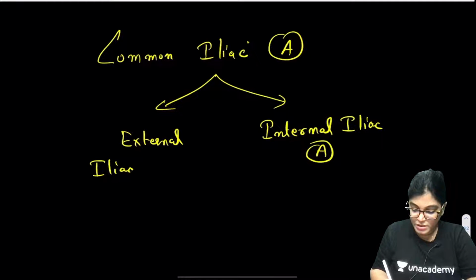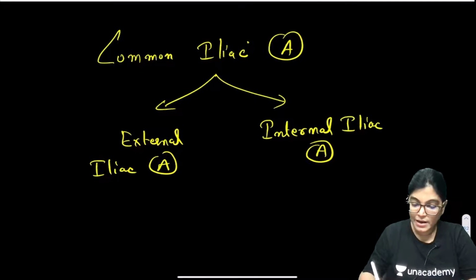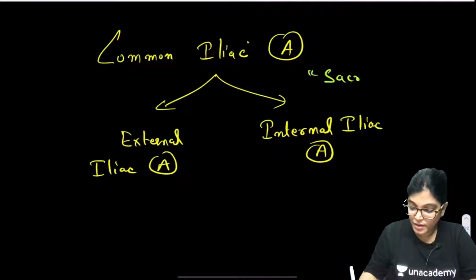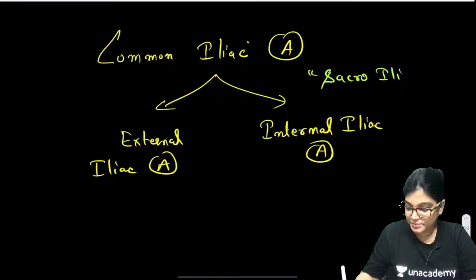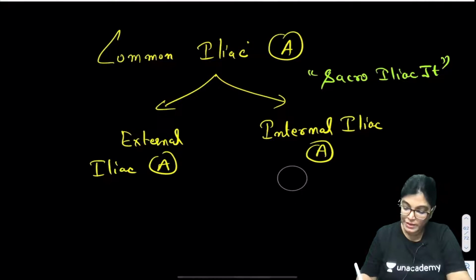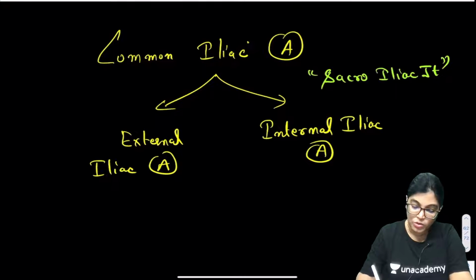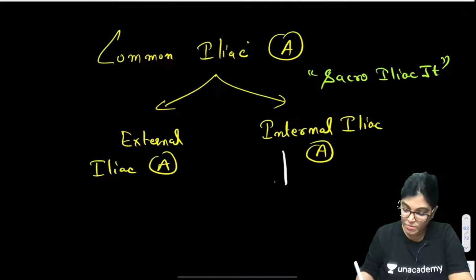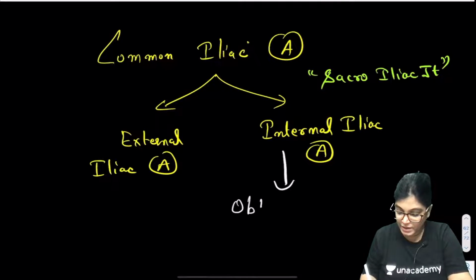This division occurs at the level of the sacroiliac joint. Now when we talk about normal obturator artery, it is a branch of internal iliac artery.